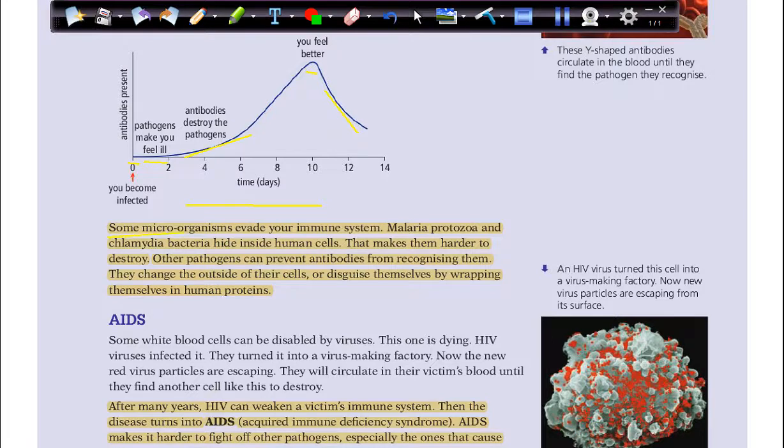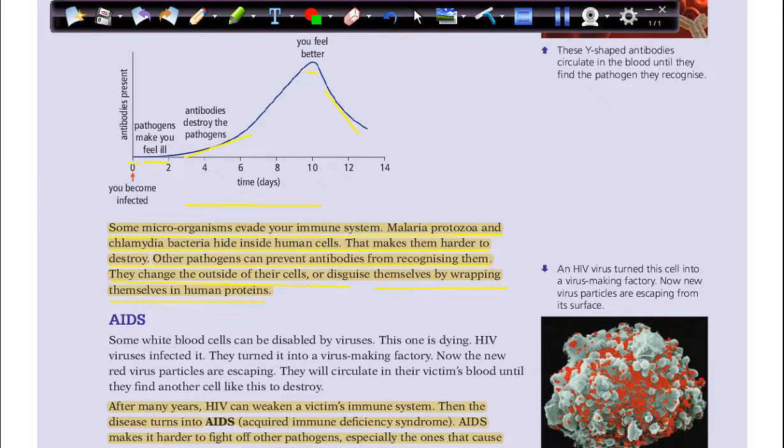Some microorganisms evade your immune system. Malaria protozoa and chlamydia bacteria hide inside human cells. That makes them hard to destroy. Other pathogens can prevent antibodies from recognizing them. They change the outside of their cells or disguise themselves by wrapping themselves in human proteins.